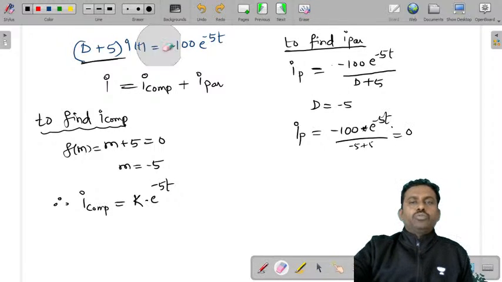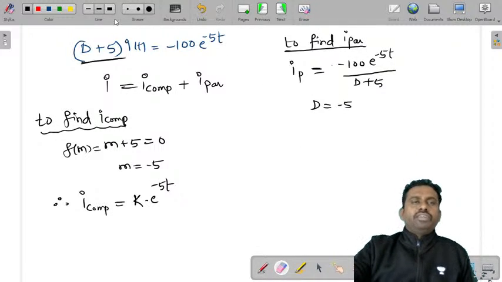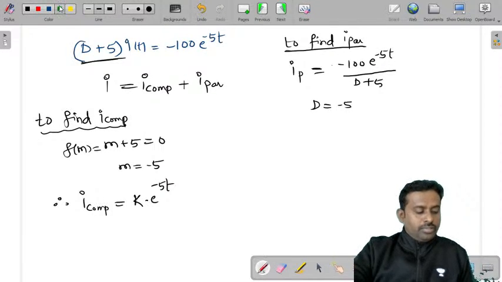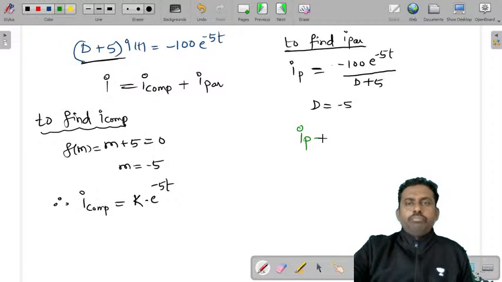In such cases you have to differentiate the denominator, so that you'll get Ip is equal to minus 100 into t into e power minus 5t.